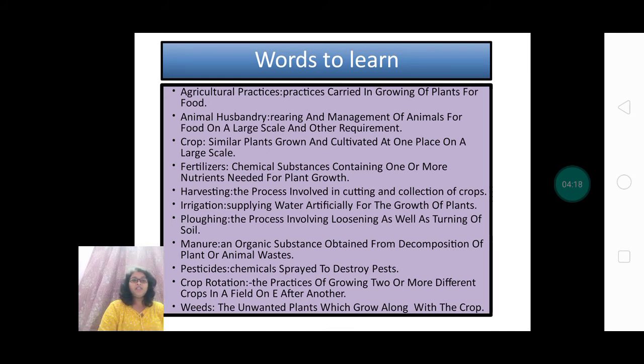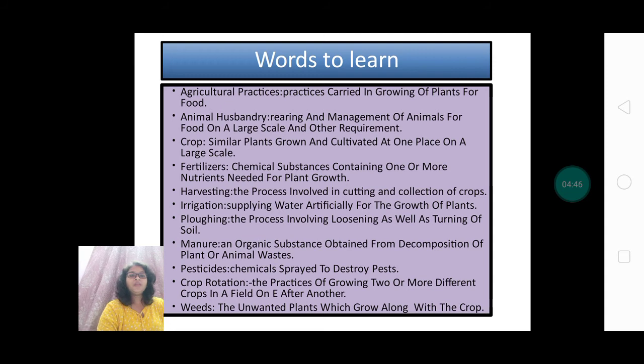Next one is harvesting. Harvesting is the process involved in cutting and collecting the crop, which is a happy time for the farmers. Next one is irrigation. As we know, irrigation is the supply of water artificially for the growth of plants. Next, plowing. Plowing is the process of loosening as well as turning of the soil.